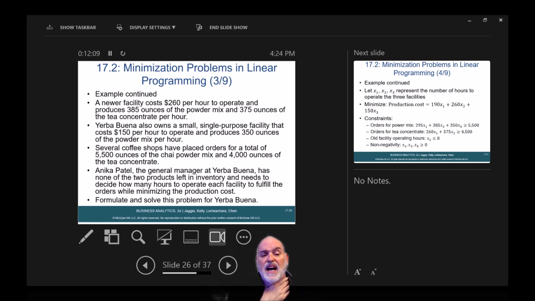Example: a newer facility costs $260 per hour to operate and produces 385 ounces of the powder mix and 375 ounces of the tea concentrate per hour. Yerba Buena also owns a small single-purpose facility that costs $150 per hour to operate and produces 350 ounces of the powder mix per hour.